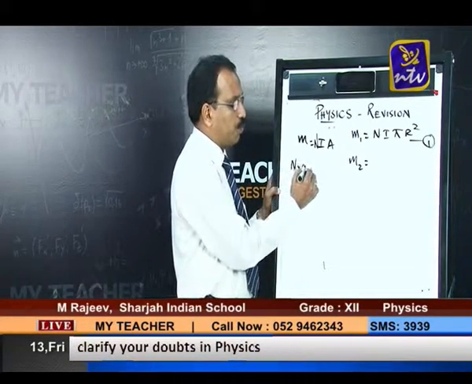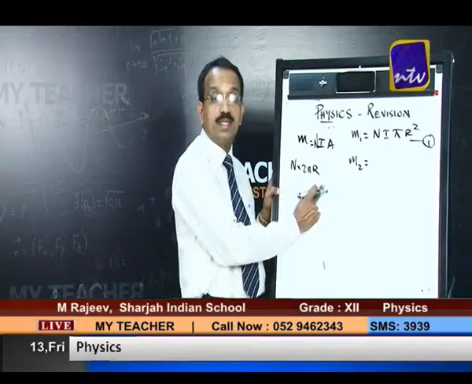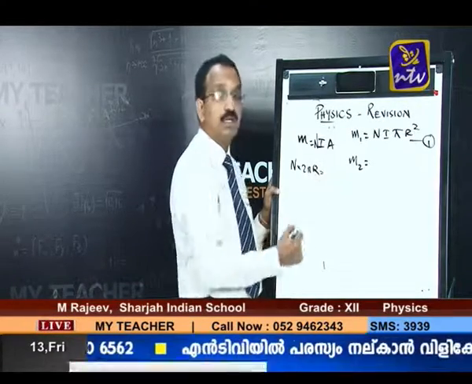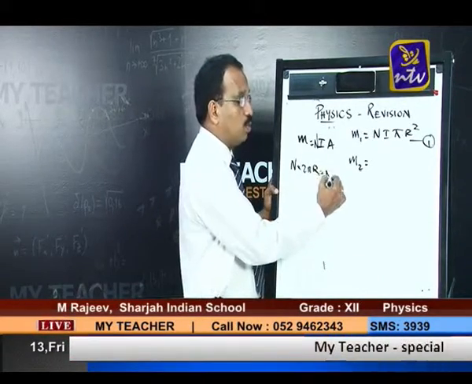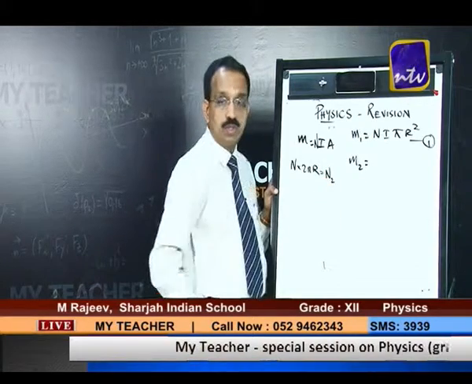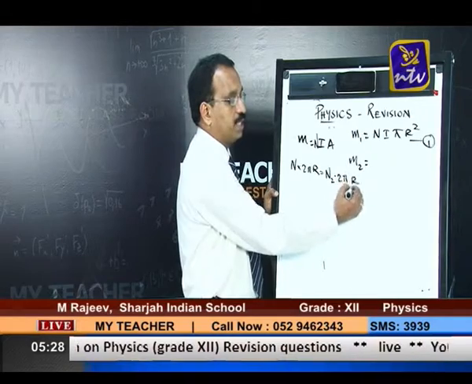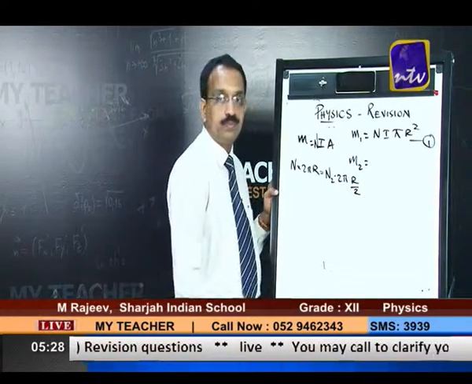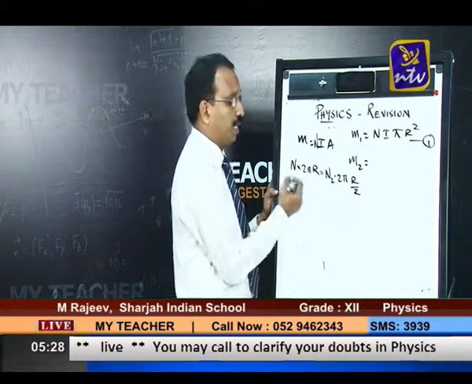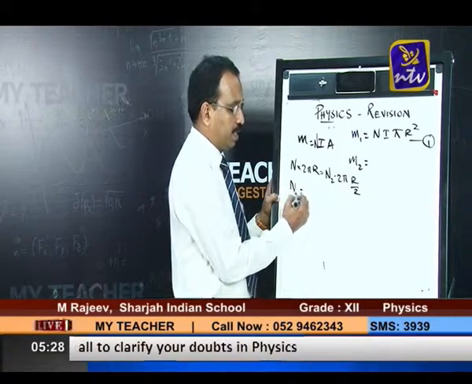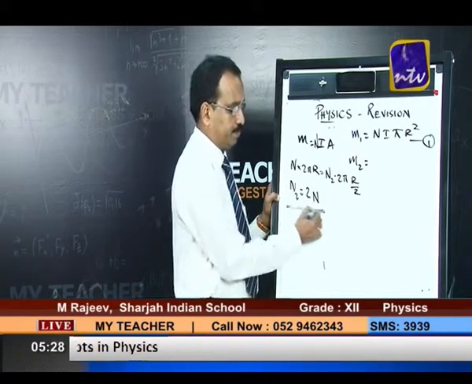N into 2 pi R is the total length of the wire. That would be the total length again. So let us say the new number of turns is N2, N2 into 2 pi into the radius R by 2. Okay, so if you work it out like that, N2 becomes 2N.